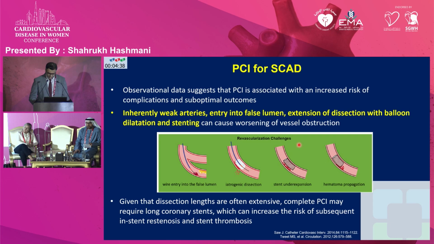Now, as I mentioned, PCI is mostly associated with high technical failure, and as you can see, the reason mostly is that the wire can enter into the false lumen. It can increase the risk of iatrogenic dissection. If the intramural hematoma expands, it can cause under-expansion of the stent, and further propagation of the hematoma can occur.